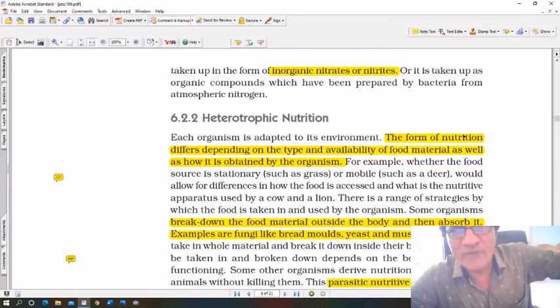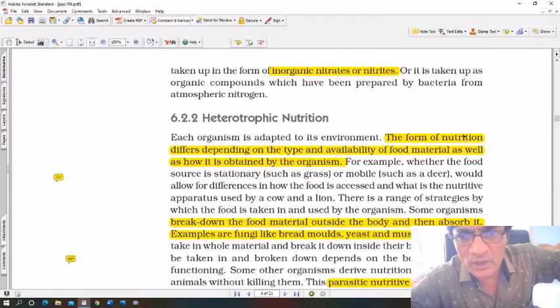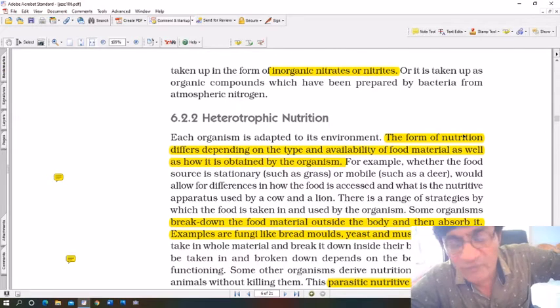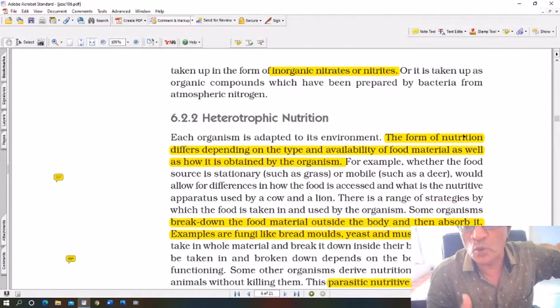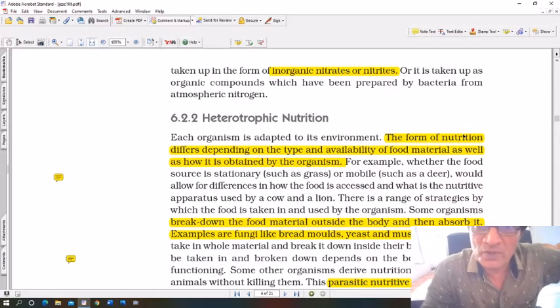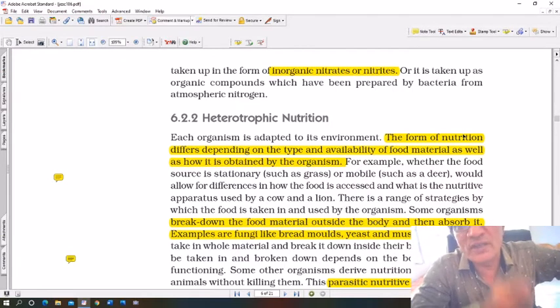Okay, heterotrophic nutrition. Now autotrophic nutrition is different from heterotrophic nutrition. Heterotrophic nutrition is nutrition in which plants and animals obtain their food from other plants, other green plants. That means autotrophic nutrition is the main form of nutrition, autotrophs, the green plants. Heterotrophs depend upon autotrophs. For example, a lion.